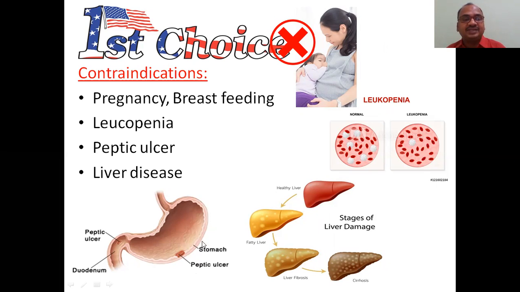And also peptic ulcers. See here, you can see the peptic ulcer due to the excess acidity secretion and the release of that. And the liver diseases. These are the different liver diseases like a healthy liver, fatty liver, liver fibrosis, liver cirrhosis. These are the different stages.